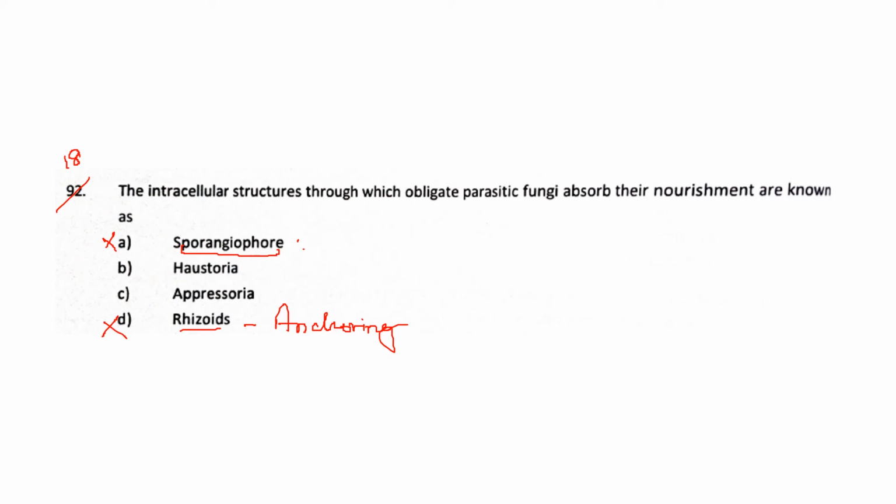Now this question's concept lies here. Is it Haustoria or Appressoria? What is the difference between Haustoria and Appressoria? They have asked. Both are intracellular structures. Both are formed by the obligate parasitic fungi. They both absorb nutrients, but what will be the answer then? It will be Haustoria, because yes, they are produced by the fungus. They go inside intercellularly and then absorb the nutrients from the host for the fungi.